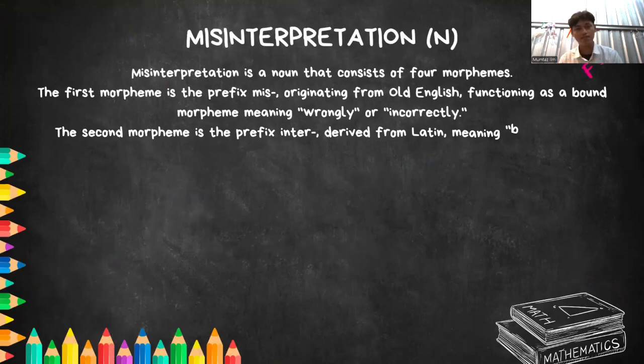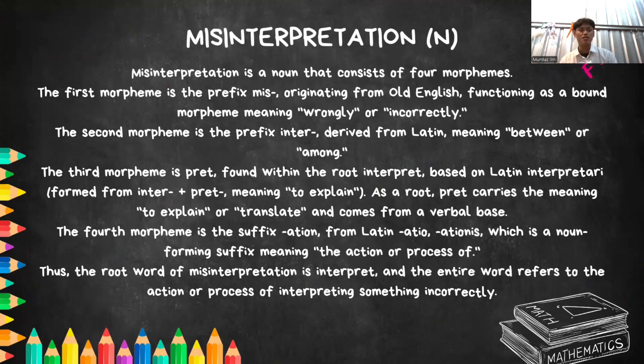Analysis of misinterpretation. Misinterpretation is a noun that consists of four morphemes. The first morpheme is the prefix mis, originating from Old English, functioning as a bound morpheme meaning wrongly or incorrectly. The second morpheme is the prefix inter, derived from Latin meaning between or among.